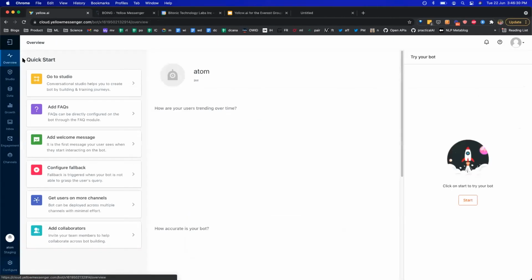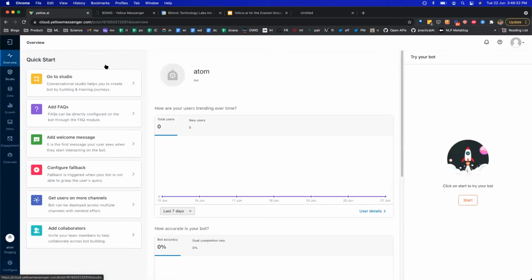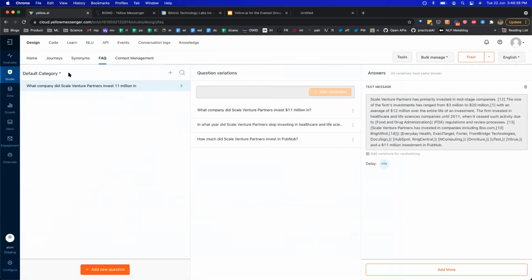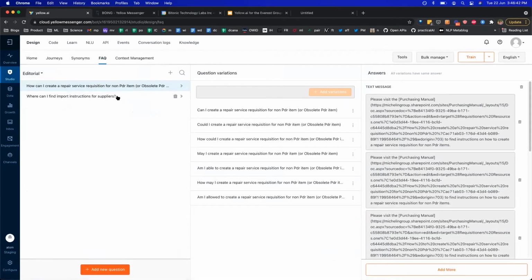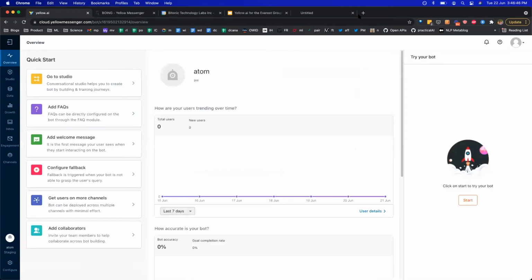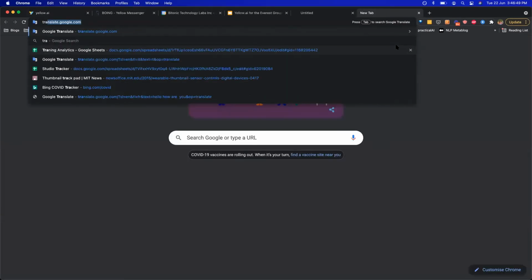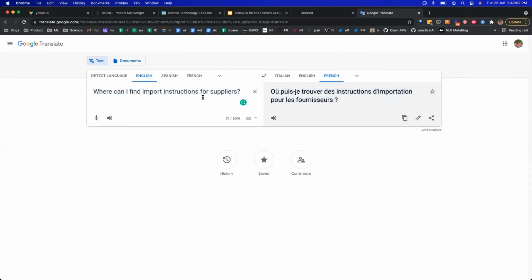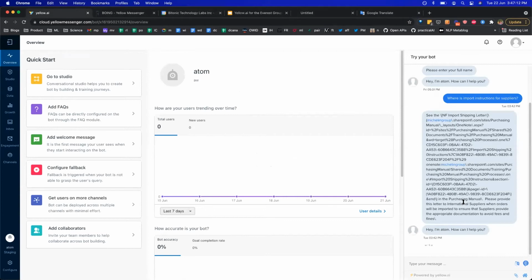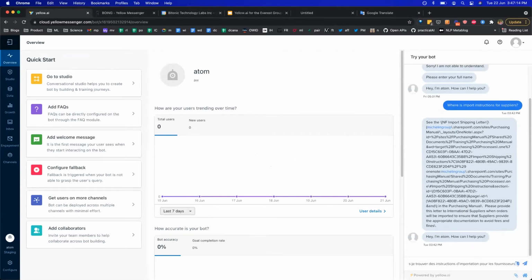Now let's quickly test whether our bot can understand French or not. We'll go back to one of the FAQs that we had added. This was one of the FAQs we had added. I'll quickly translate it into French and see whether my bot is able to understand that and respond accordingly. Yeah, so this is the French translation of the same. Let's go back. I'm just trying to ask the same in French now.